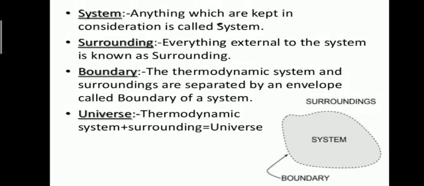Boundary. The layer which separates the system from the surrounding is called the boundary. Or, the thermodynamic system and surroundings are separated by an envelope called the boundary of the system. And the universe is the combination of all these. That is, system and surrounding make the universe.